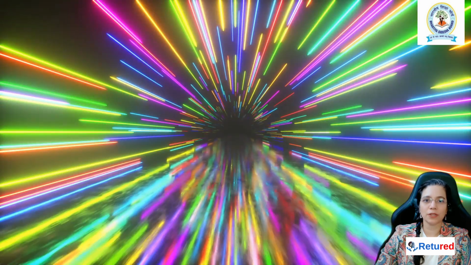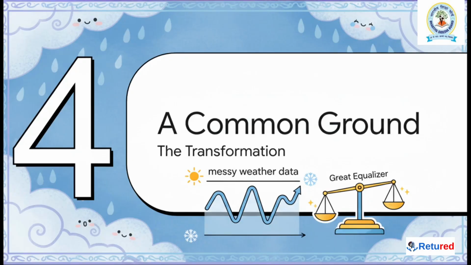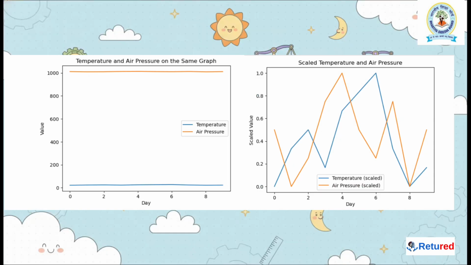All right, now for the really cool part, the transformation. It is time to apply our great equalizer to that messy weather data we saw earlier. Let's bring some balance back to those numbers. And would you look at that? On the left, there's our original, totally unbalanced graph. But on the right, after scaling, wow, it is a whole new world. Both the temperature and the air pressure are now on the same stage, moving together between 0 and 1. You can finally see how they each change over time, and neither one is hiding the other anymore.